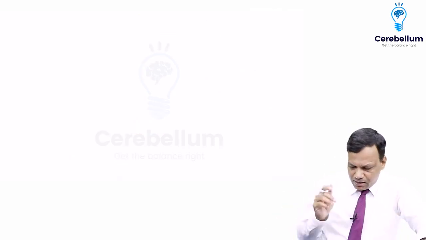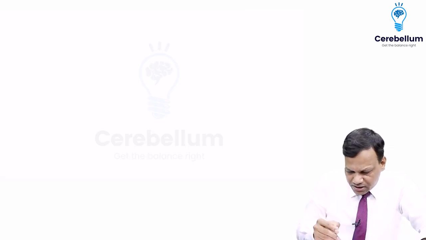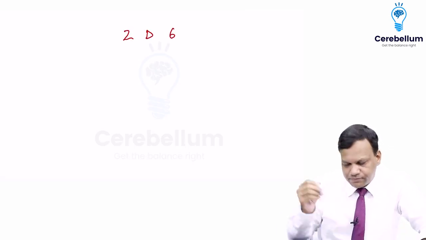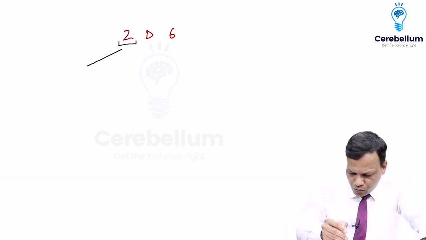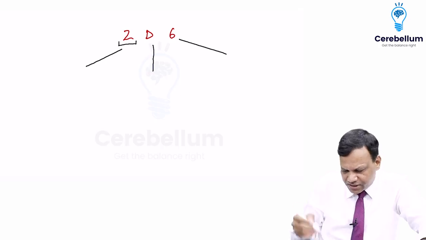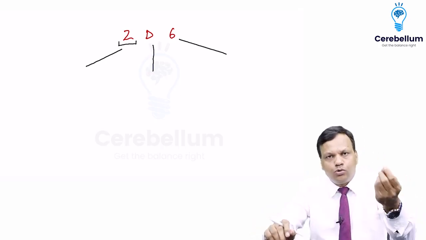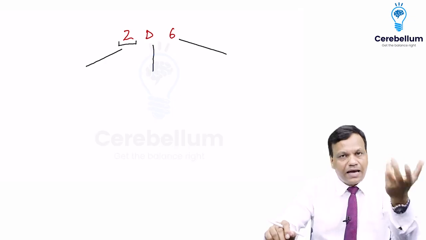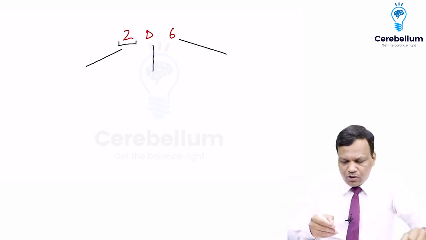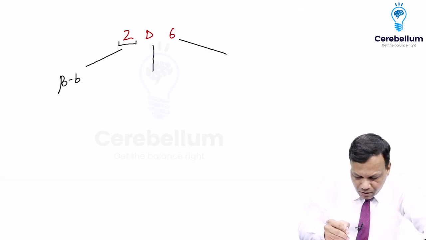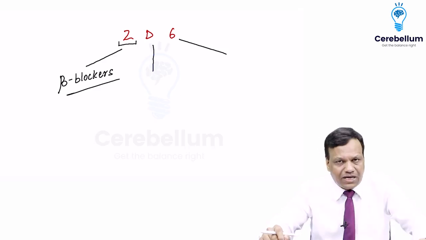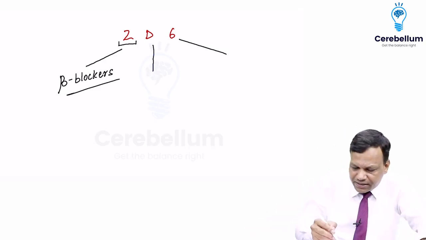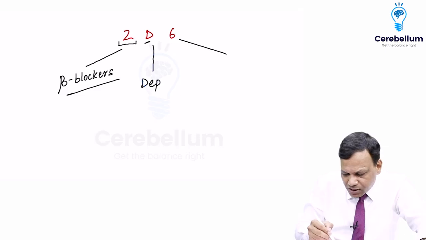Okay. Then moving to the second important one, it is 2D6. And 2D6 is easy to remember. You can remember we have 2, we have D, and we have 6. 2 means second. First is alpha, second is beta. So 2 means beta, beta means beta blockers. So beta blockers are metabolized by 2D6. Then D means depression. So the drugs which are used for treatment of depression.